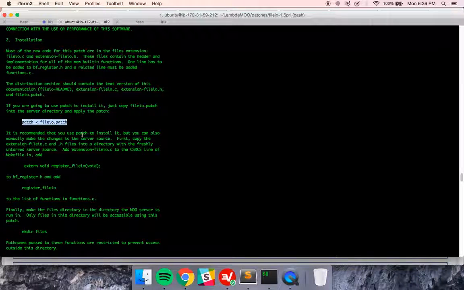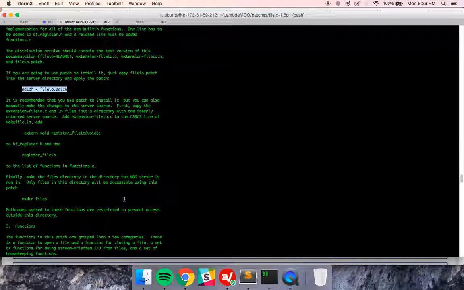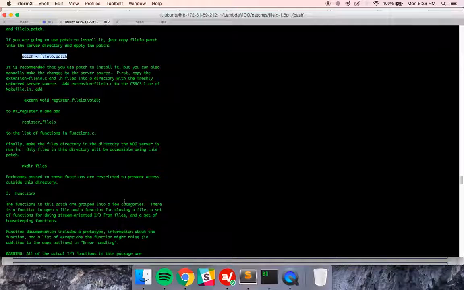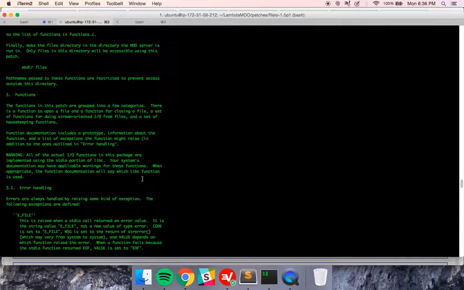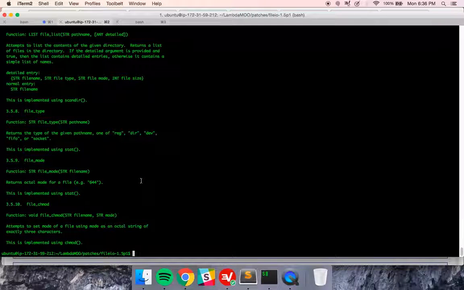This is actually a good example. If you wanted to learn how to apply patches manually, you could look at the file IO patch, and you could look at what it has you doing here, and you could then sort of puzzle out how you do the patch, right?